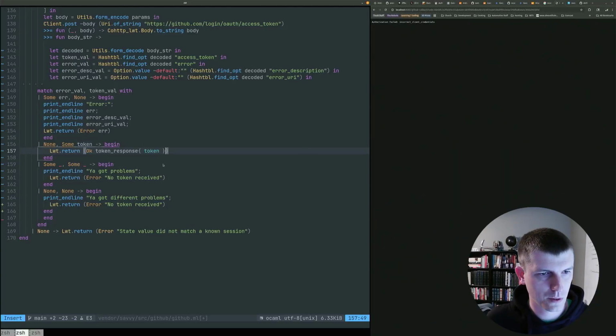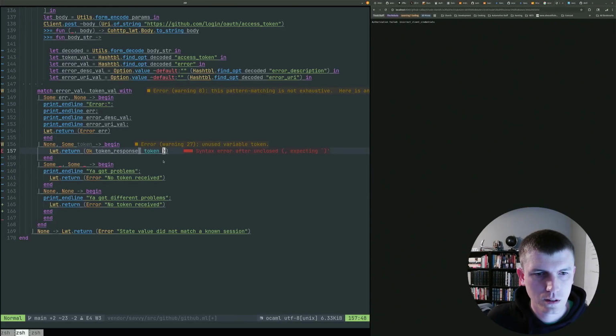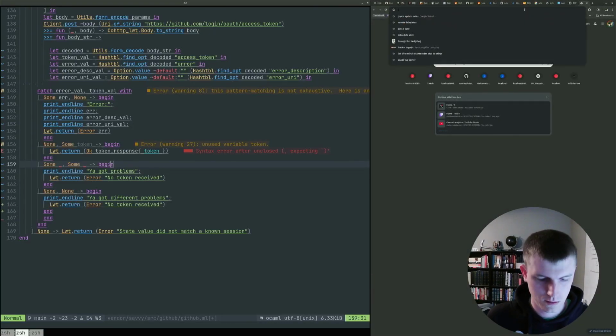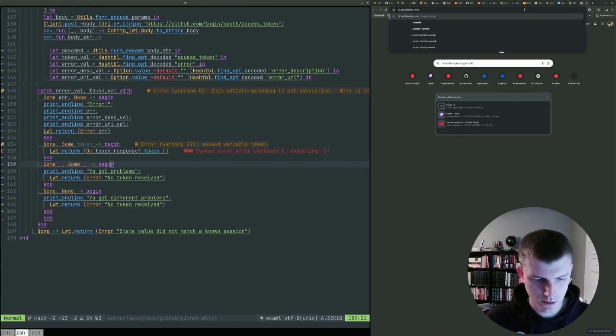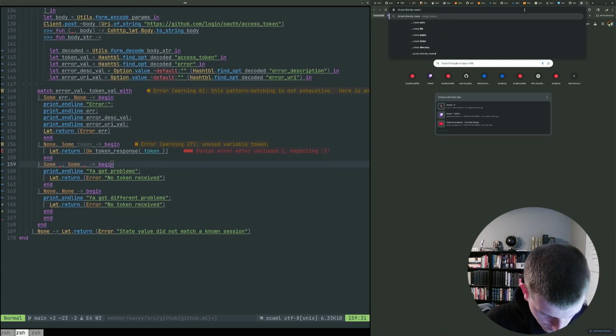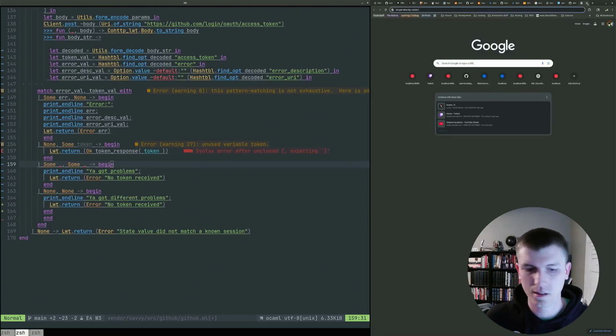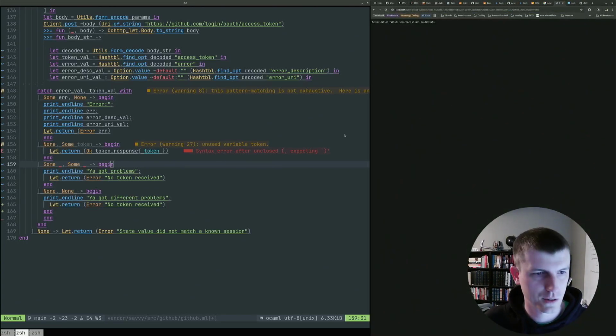I'm trying to remember how this works. OCaml directly create, sure, just create the record. Oh, just create the record. It'll recognize it automatically because OCaml is smart, right?